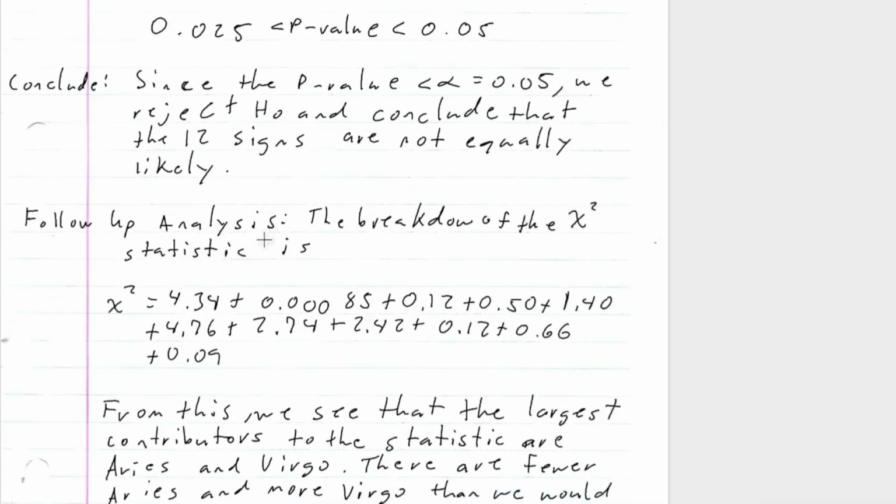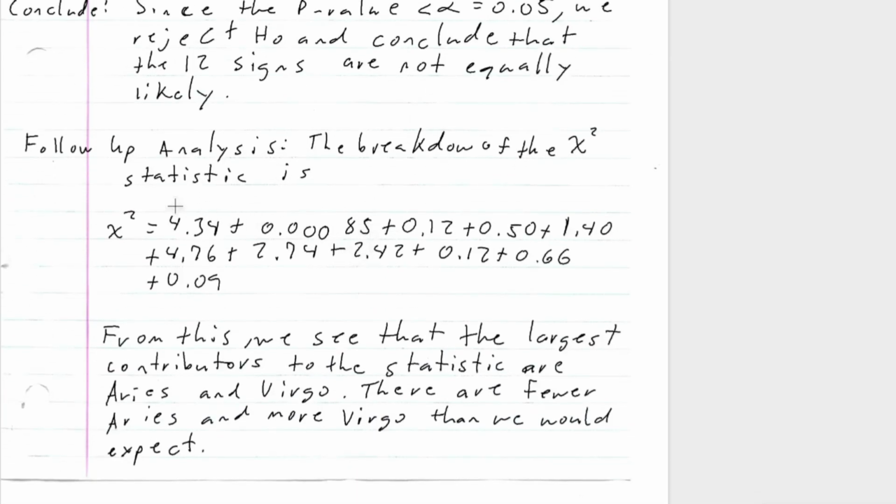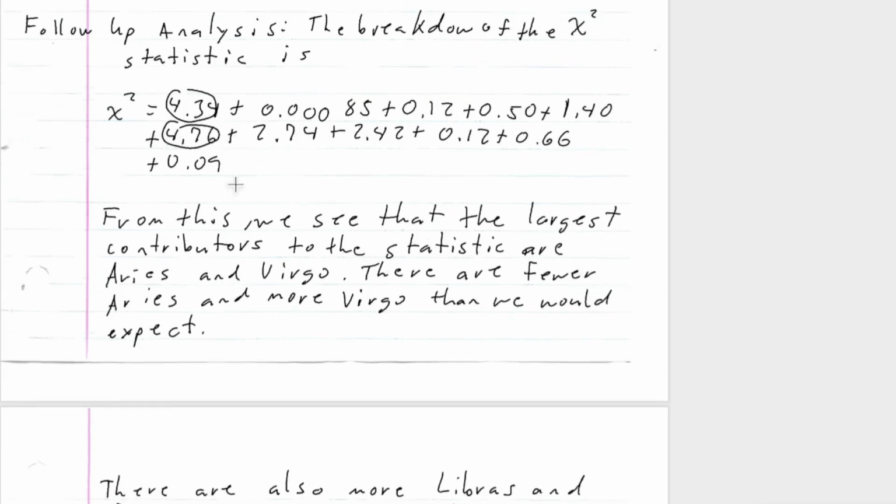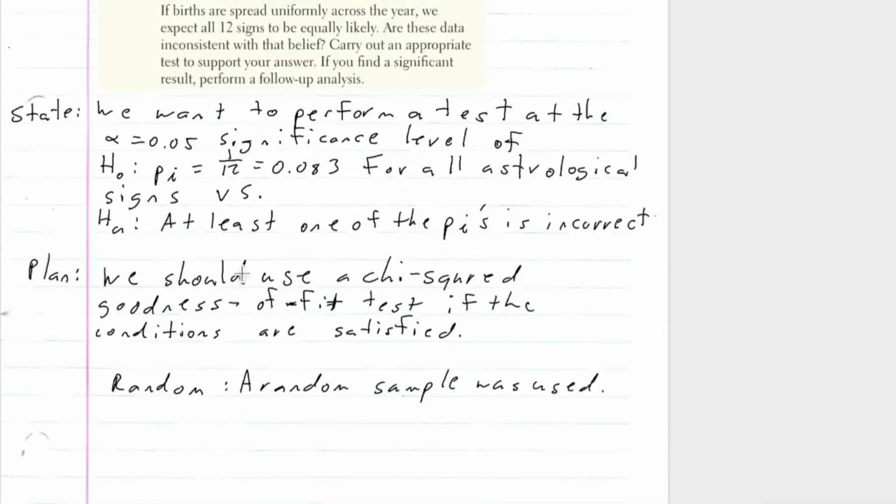So here's the follow-up analysis. The breakdown of the chi-squared statistic is here. We can see that there's a big jump here and a big jump here, right? From this, we can see that the largest contributors to the statistic are Aries and Virgo. So this is Aries, and Virgo was the sixth one, right?